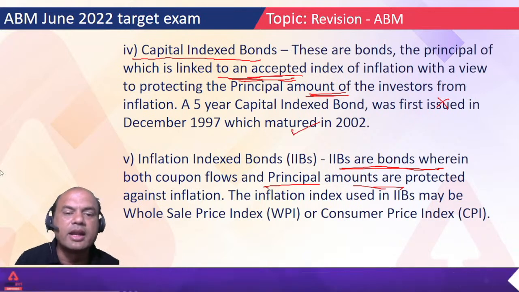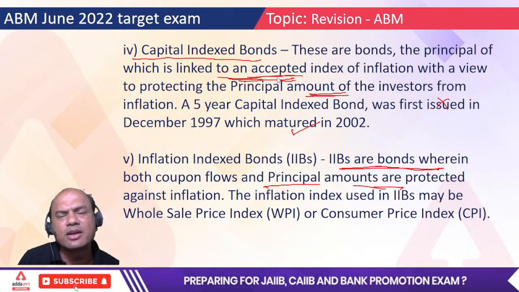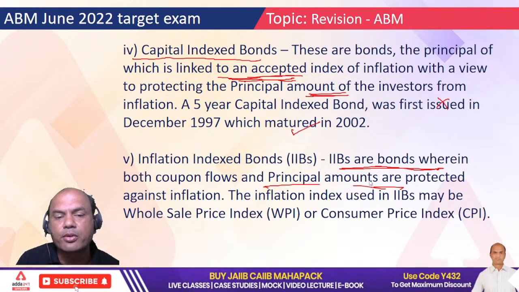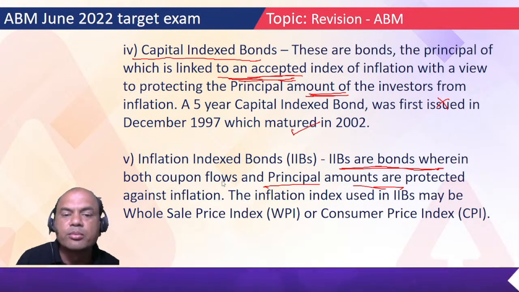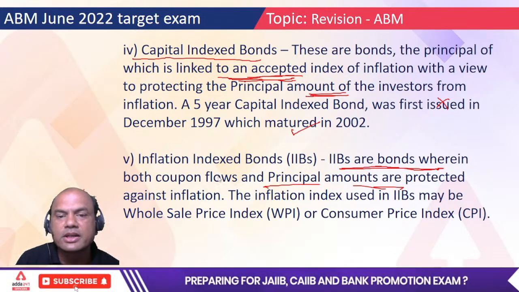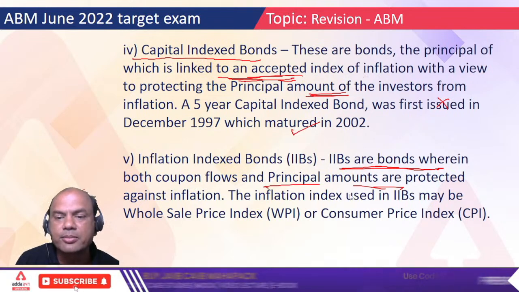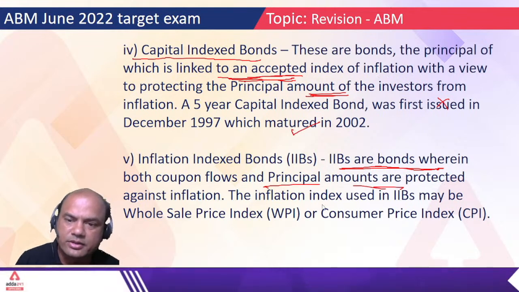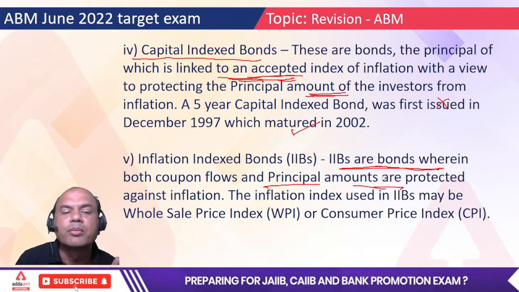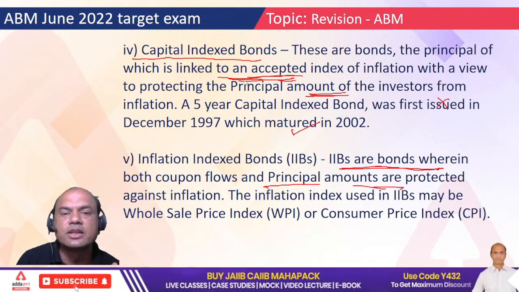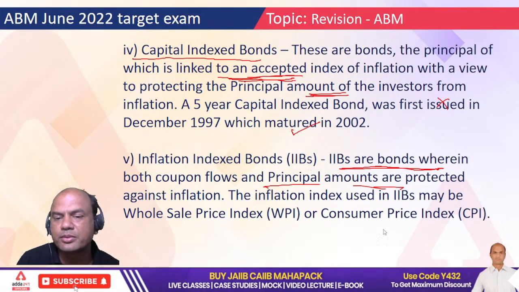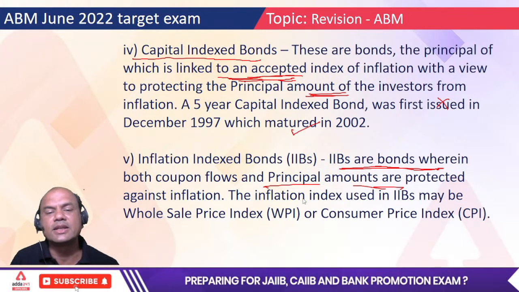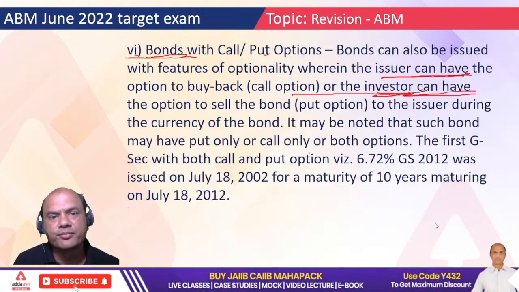Okay. Inflation index bonds. Now this is similar to this. IIBs are bonds wherein both coupon flows and principal amounts are protected against inflation. So both of them. Earlier my capital was linked to an inflation index. Now my coupon amount will also be linked to some inflation index. Okay. Only remember one important part. A protected inflation index is used in capital index bonds and inflation index bonds. That much is enough for you for CAIIB. Okay. Now these indices can be WPI or CPI, right?